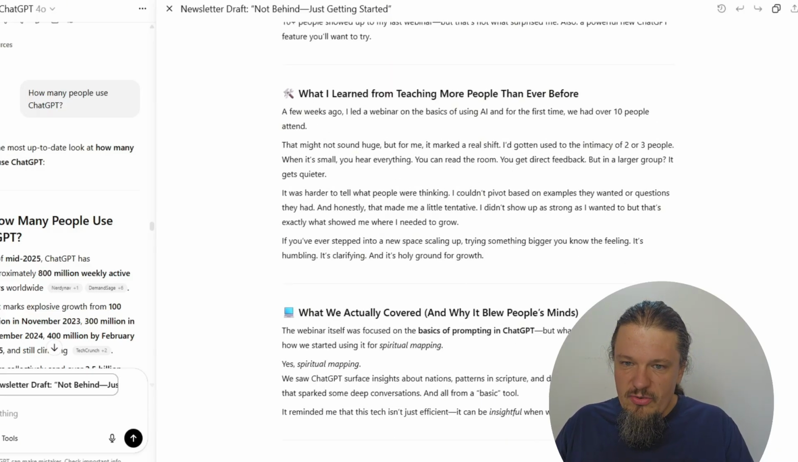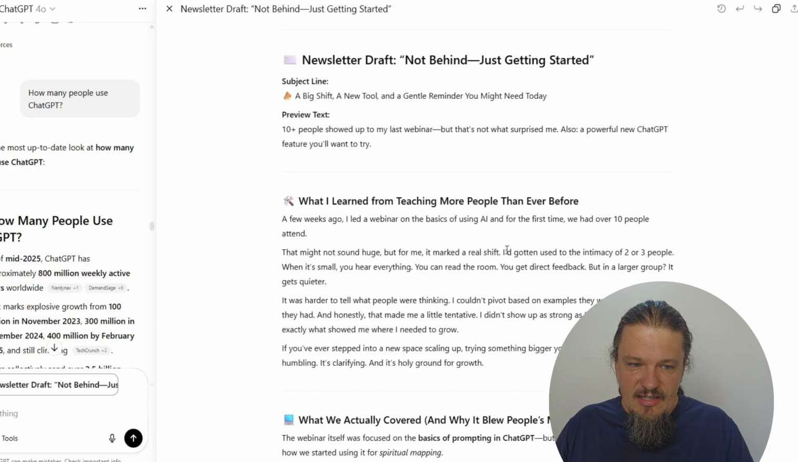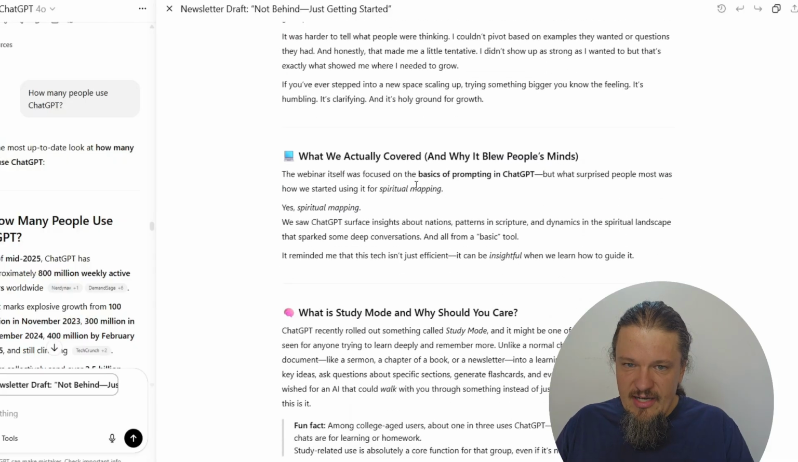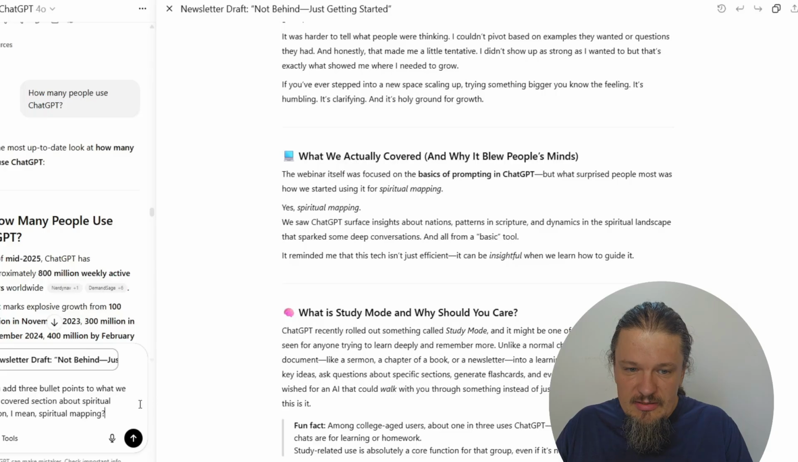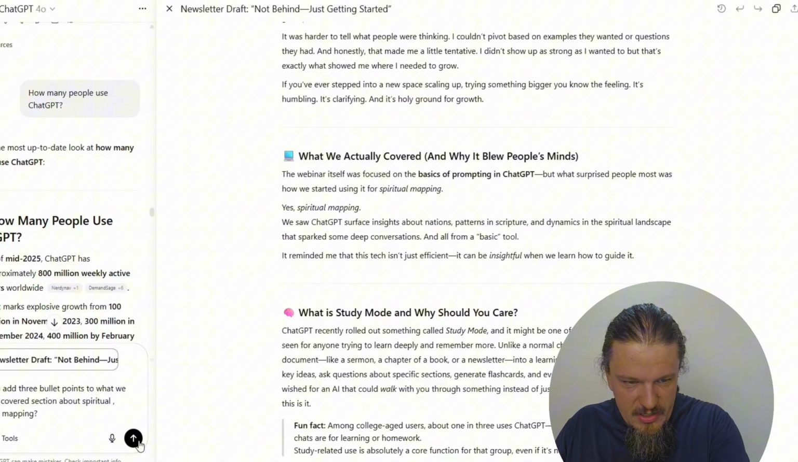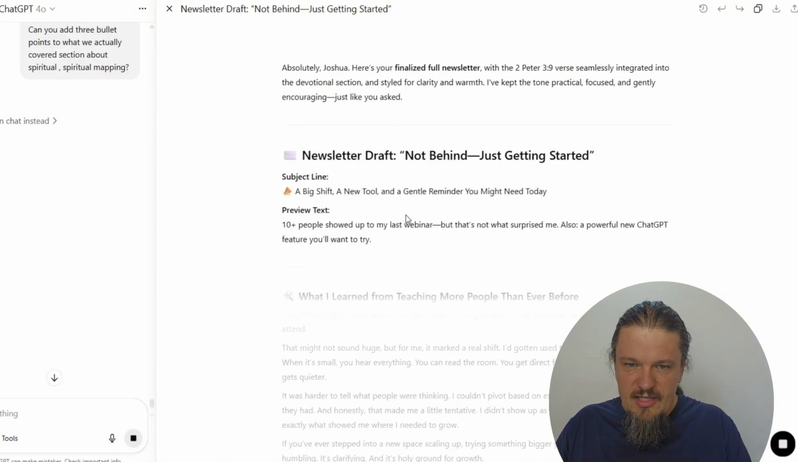Then I can go through and edit any part. I can delete any section. I can ask it a question on editing a part of the newsletter. Let's see if there's something that I want to edit. Might add a section to what we actually covered. Can you add 3 bullet points to the what we actually covered section about spiritual formation and mapping? I misspoke, so I'm going to delete this about spiritual mapping. I want to add those bullet points into the section.